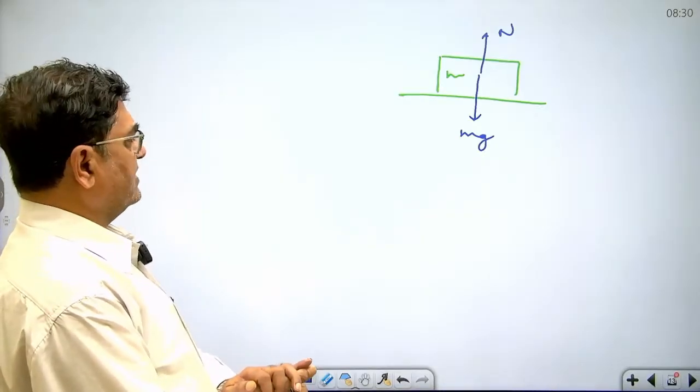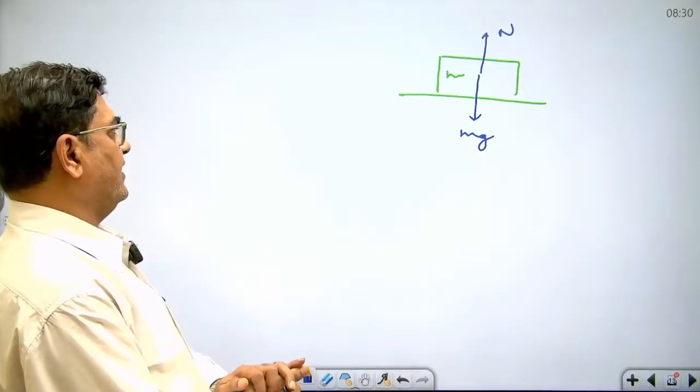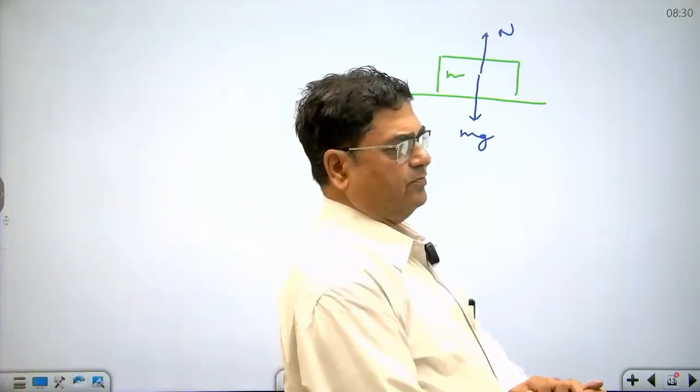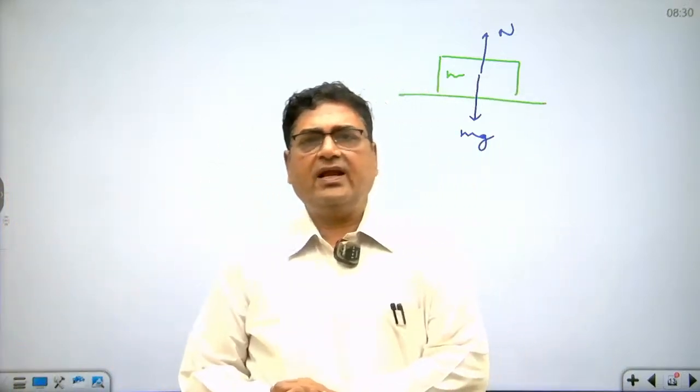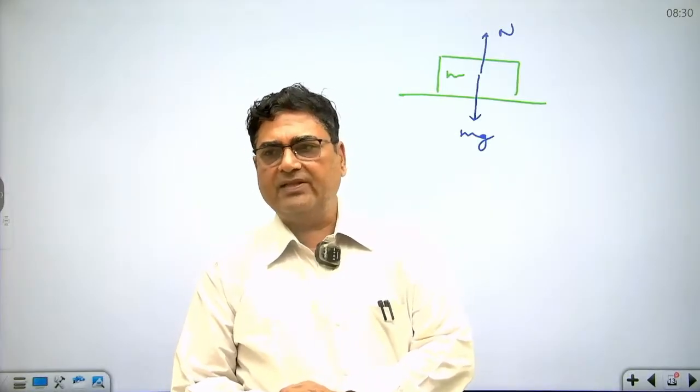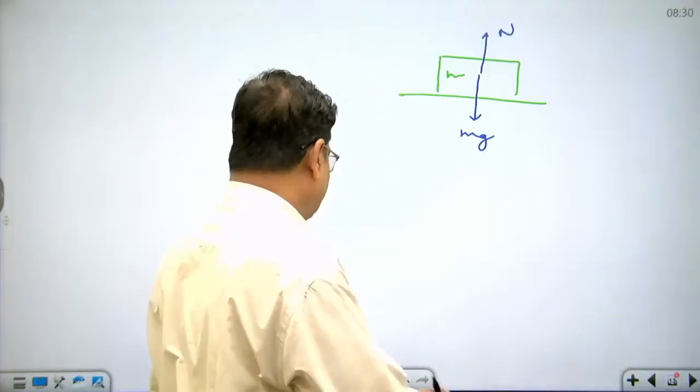Now if somebody asks whether this Mg and N form an action-reaction pair or not, the answer is no. Mg and N are not forming an action-reaction pair, they are simply balancing forces. Okay, why? Just understand.